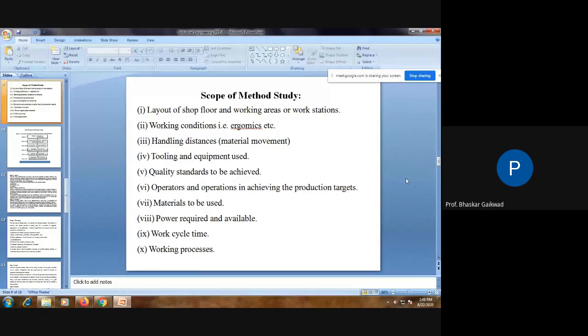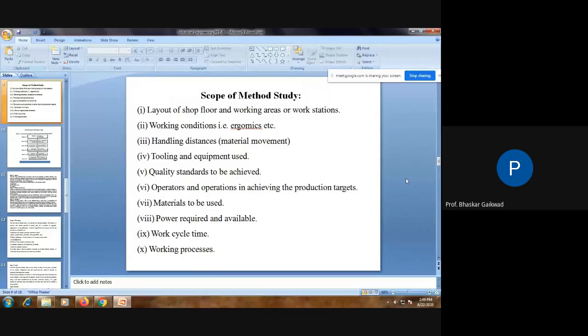Then the working condition and ergonomics. If the working condition is not good, definitely there is an effect on the efficiency of the men, problems on the machines, unnecessary heat, distortion, dimensional stability in the machining, or any problems in the machining will be there. So you have to think over these working conditions so that the efficiency of working will increase.